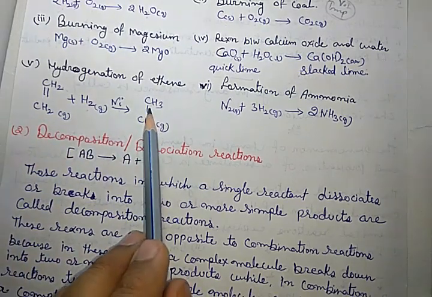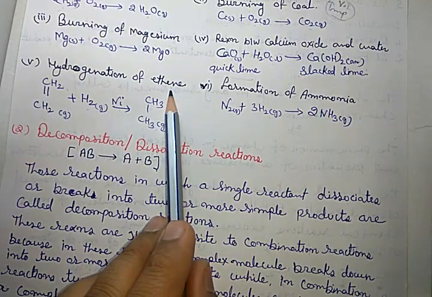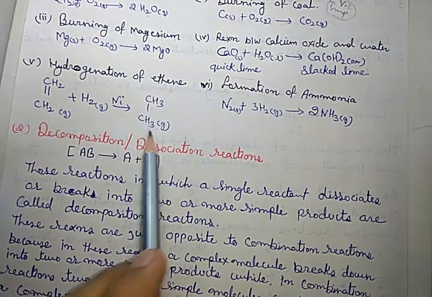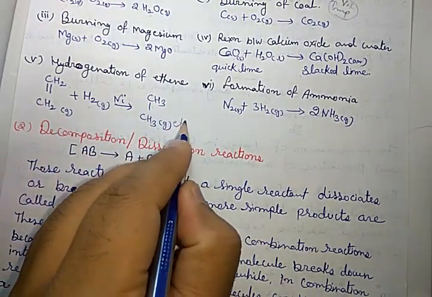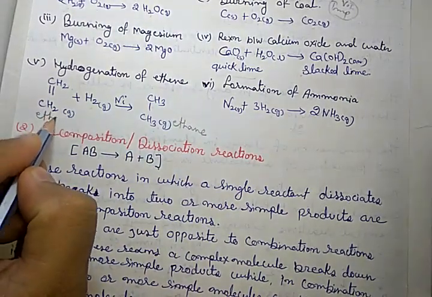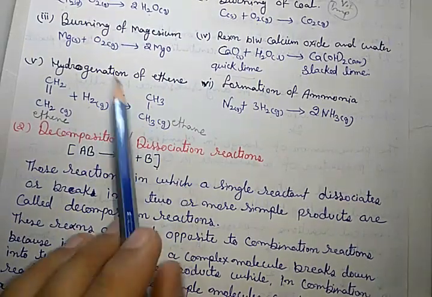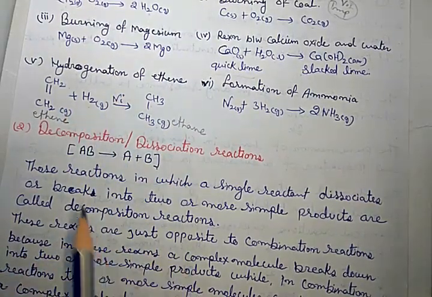So the compound formed is CH3-CH3, which is called ethane. So conversion of ethene into ethane is also an addition reaction.